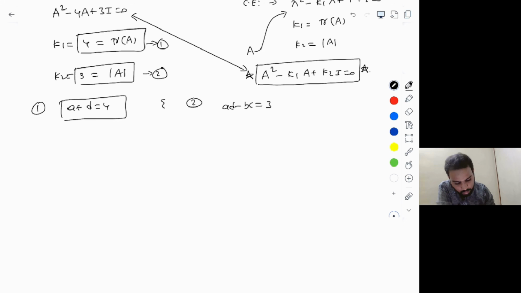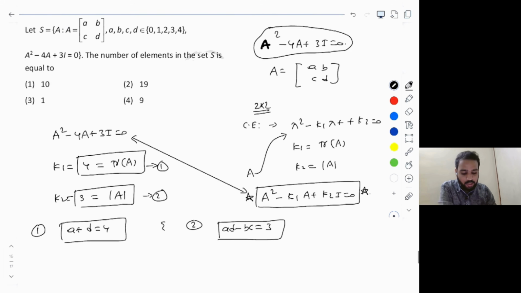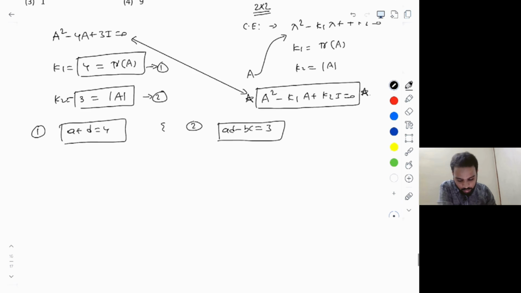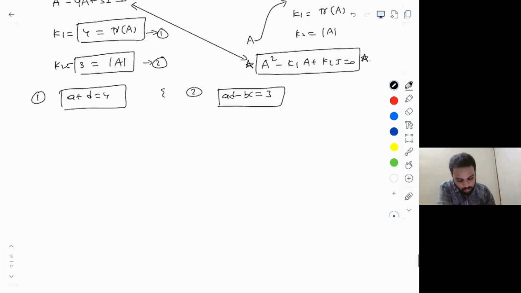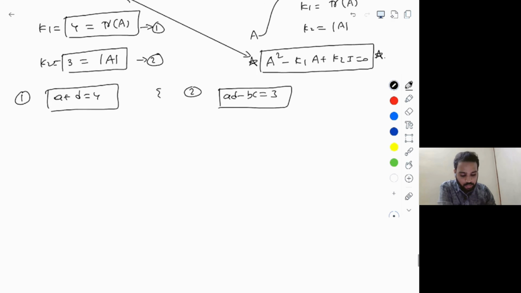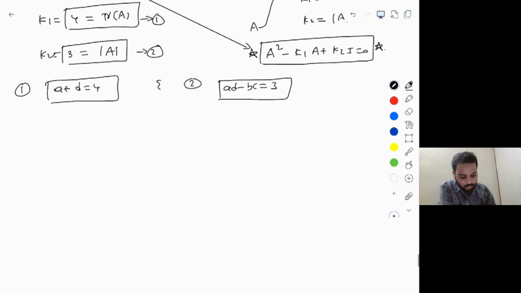So we have two simultaneous equations. We have to check how many combinations of a, b, c, d are possible. But a, b, c, d must belong to only the set containing 0, 1, 2, 3, 4. Okay. So now let's check for the possible cases here. Because if a plus d is equal to 4, you won't get many cases obviously.